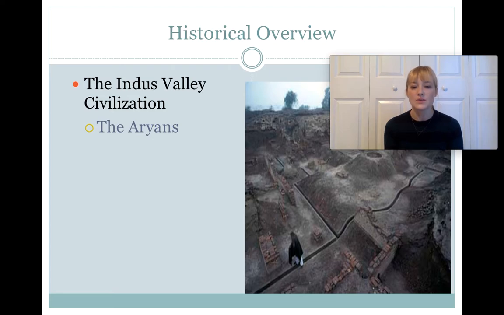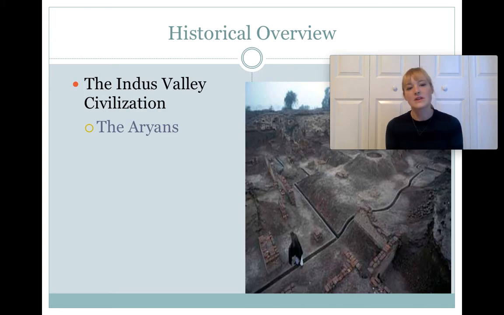These two cities were much larger and much more sophisticated than historians thought about the Indus Valley civilization. There were thousands of people living together in these communities. And as you can see from the image here, you see the lines here. There was irrigation, there was sewage, there was city planning. It was an incredibly advanced civilization for that time. So the first layer of Hinduism goes back to this community that we call the Indus Valley civilization.